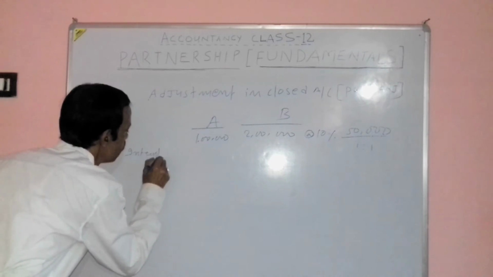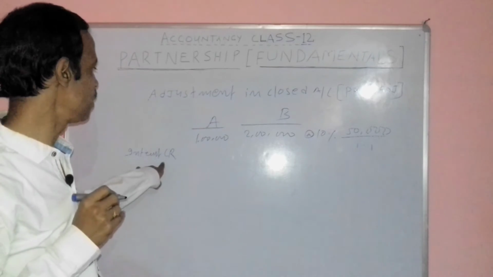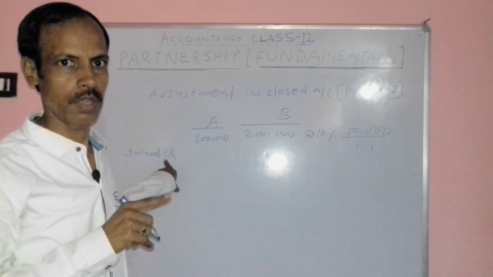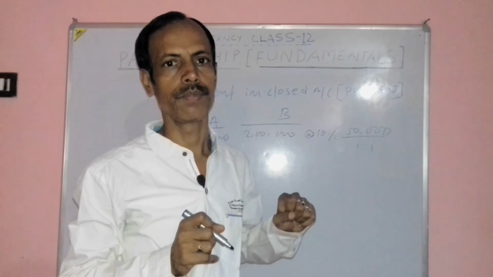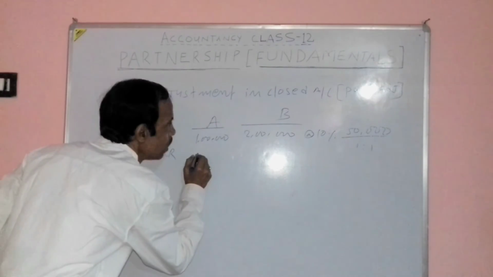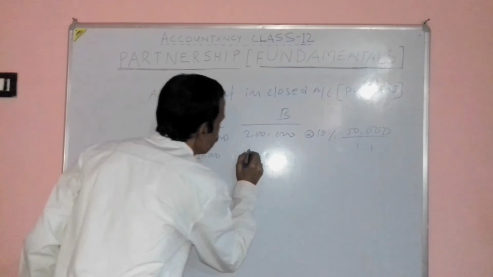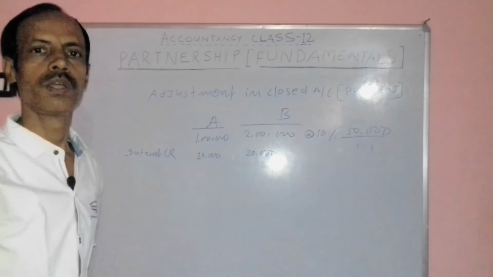Interest: the partner will be credited by the interest, because if any partner receives interest from the partnership firm, his capital account is credited. So interest on 1 lakh at the rate of 10% is 10,000, and interest on 2 lakh at the rate of 10% is 20,000.